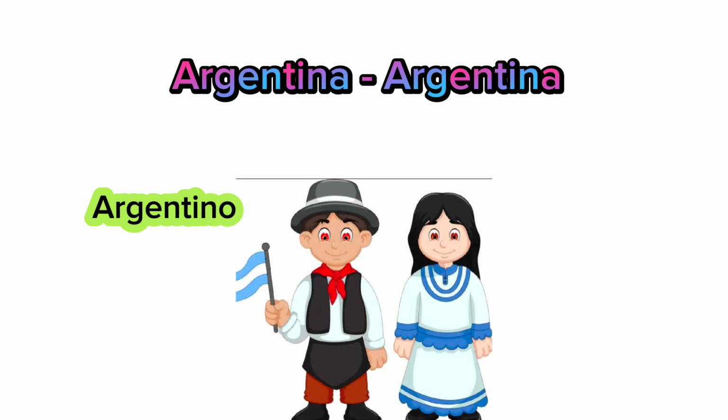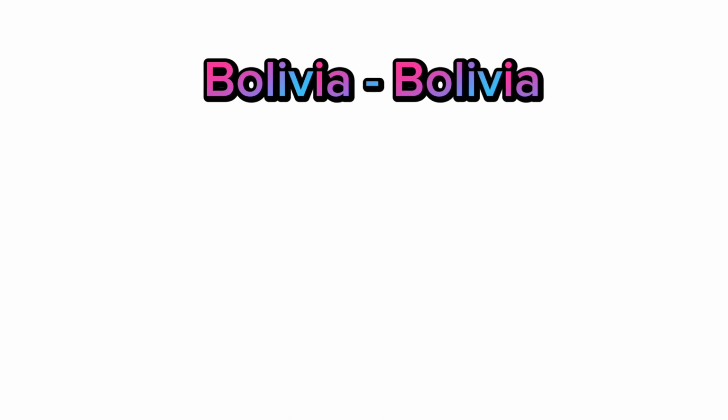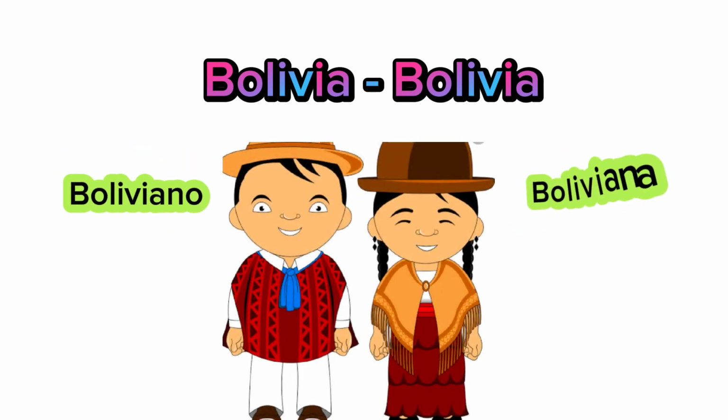Let's begin with Argentina. Argentina in Spanish is known as Argentina. And its citizens are es argentino or es argentina. The males are known as argentino and the female is known as argentina. Then Bolivia is known as Bolivia, Boliviano, Boliviana.